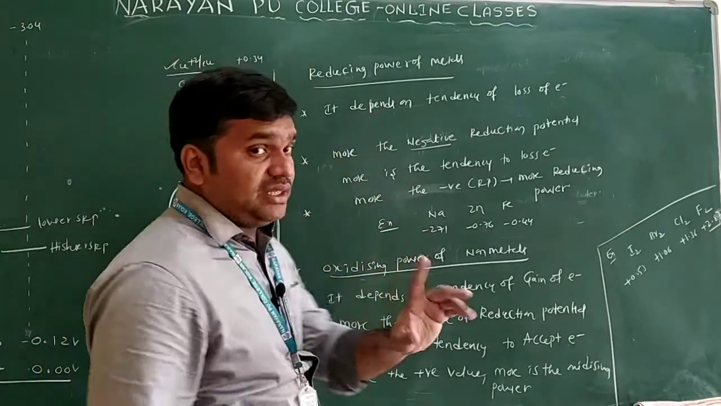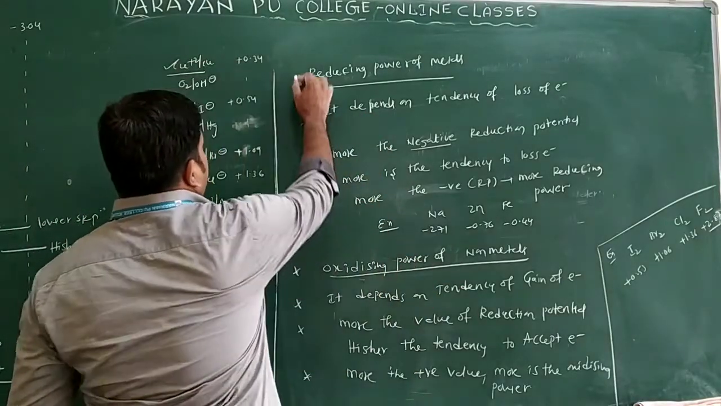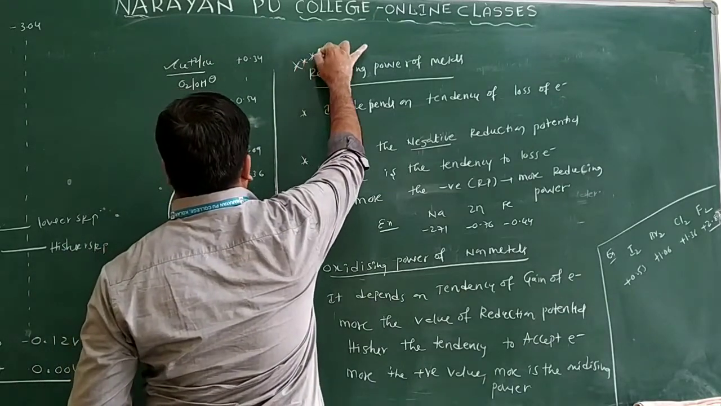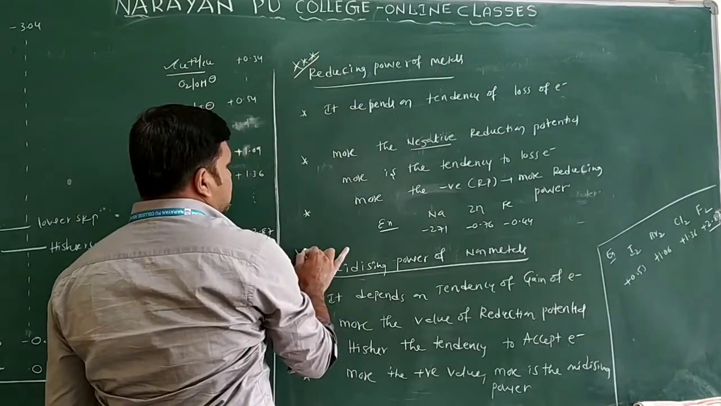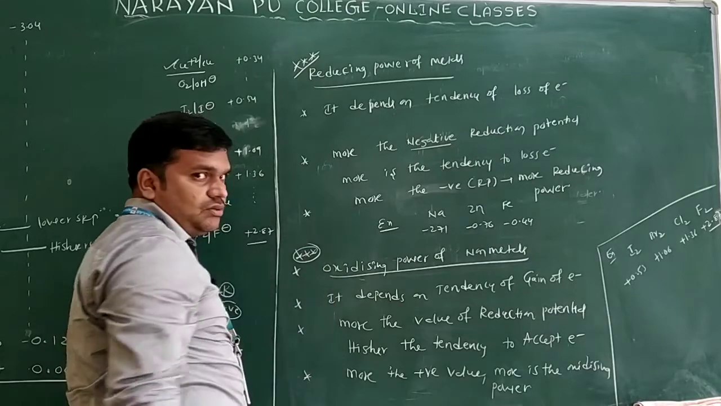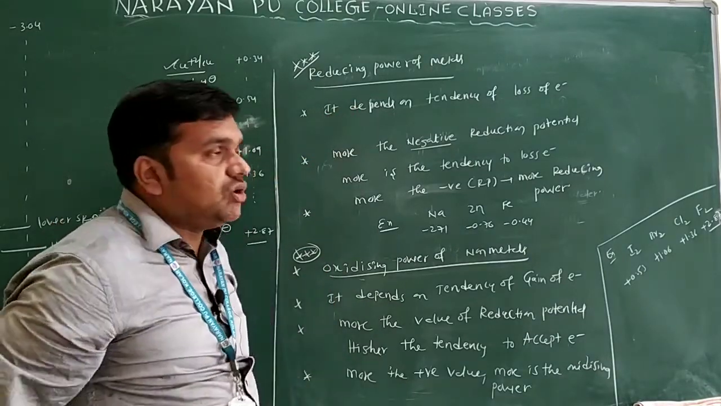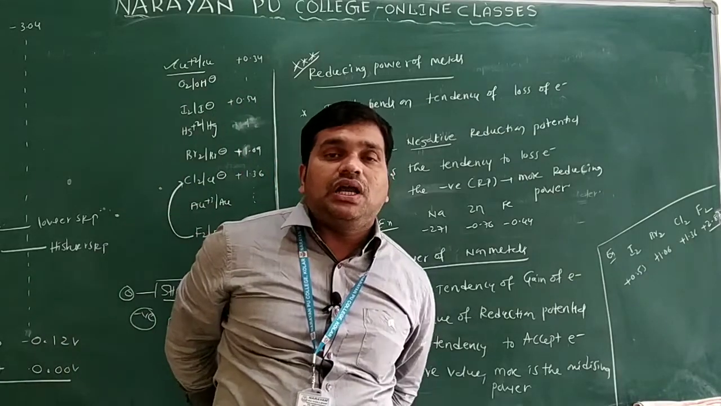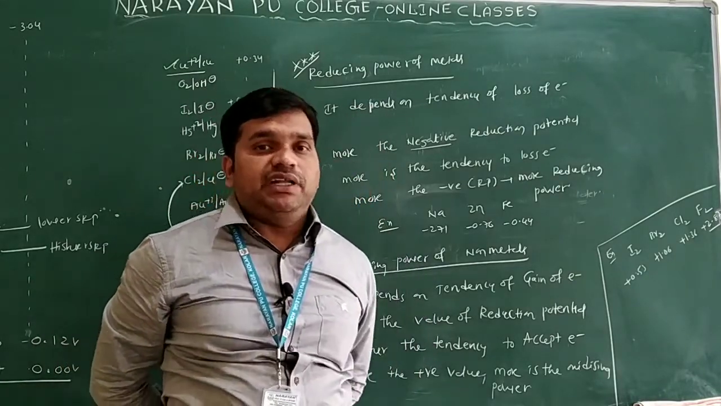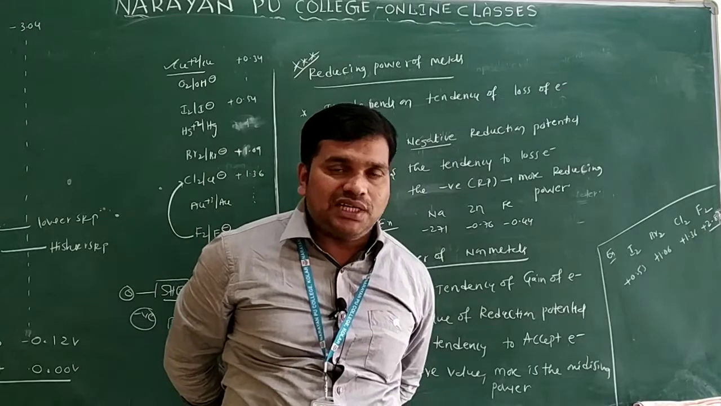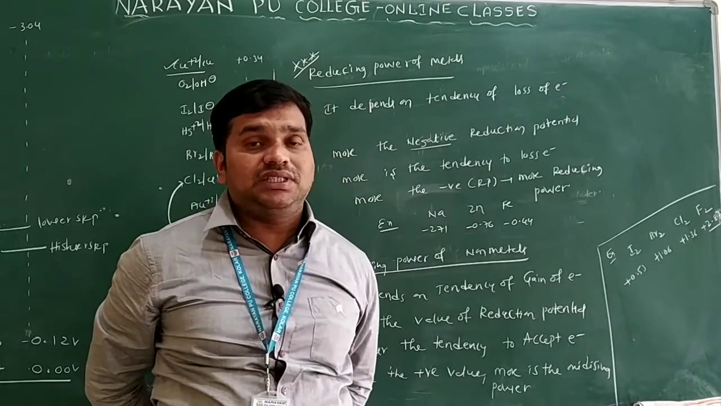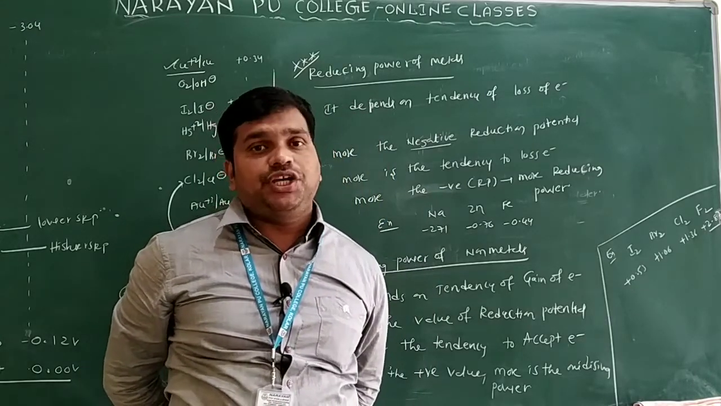See one more application. This is very important. One is the reducing power of the metals and one is the oxidizing power of the non-metals. You will see the reducing power. Reducing power mainly depends on the tendency of loss of electrons. You know metals have a tendency to lose electrons. They can undergo what? Oxidation. They can act as a reducing agent only.